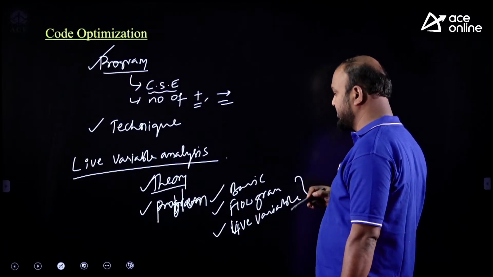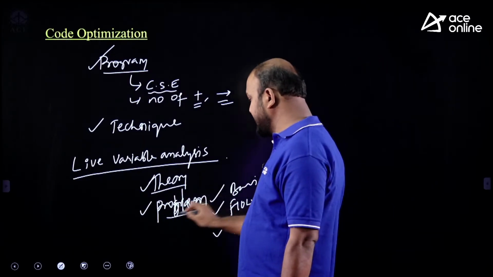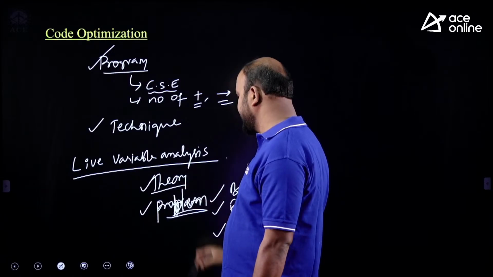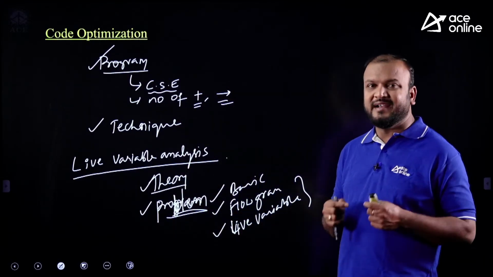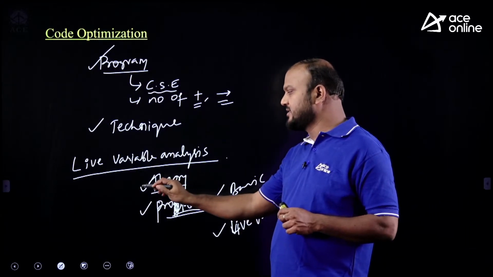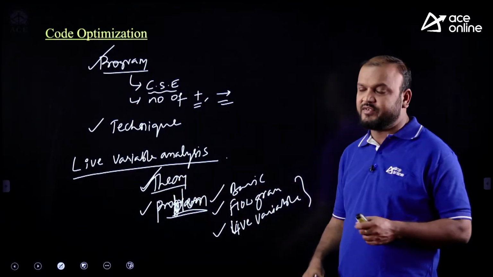Focus on the problem-solving part of live variables. In 2021 only a theory question was asked, so now you can expect problem questions.